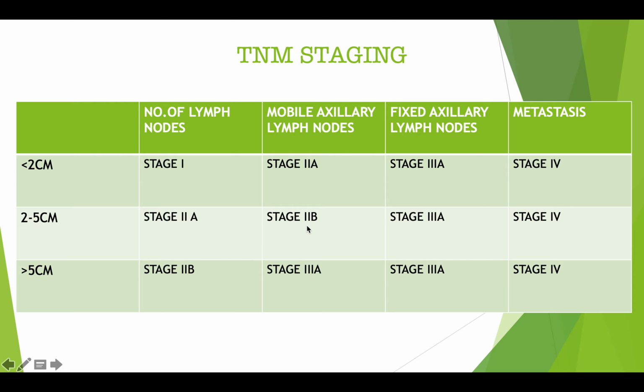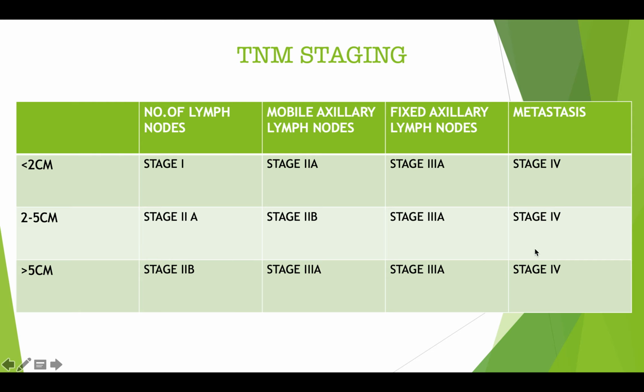Then we go to stage 3A. Stage 3A: a tumor greater than 5 centimeters with mobile lymph node, and a tumor less than 2 centimeters with fixed axillary lymph nodes, within 2 to 5 centimeters with fixed axillary lymph node, greater than 5 centimeters with fixed axillary lymph node.